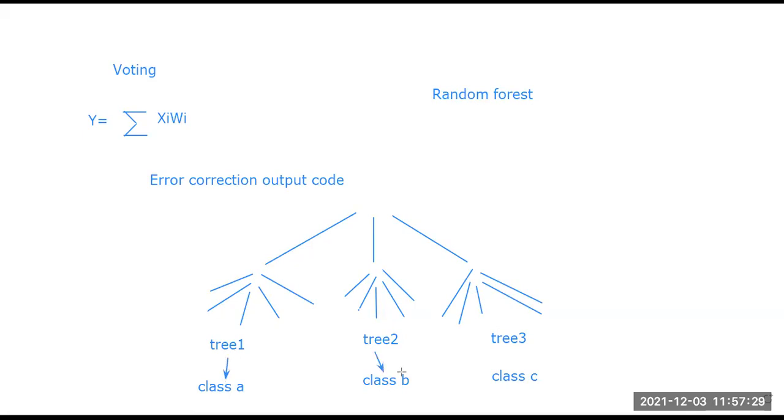Class A, class B, class C. And then at the end we have a majority voting. We are going to check which of these is getting much more votes, and that will be decided as the final class. So a tree shape diagram is used here. The tree shape diagram helps us get the result, or predict an output, depending upon what the majority is voting, because there is a variety in tree 1, tree 2, tree 3, up to tree number n.